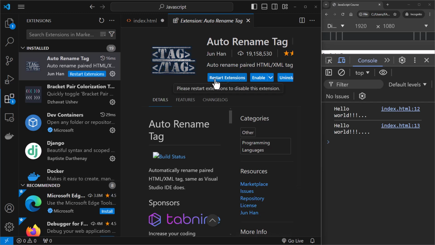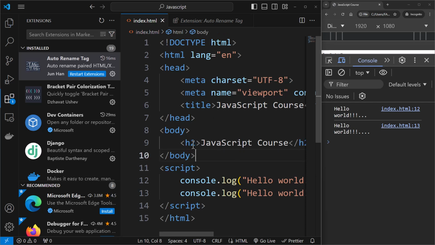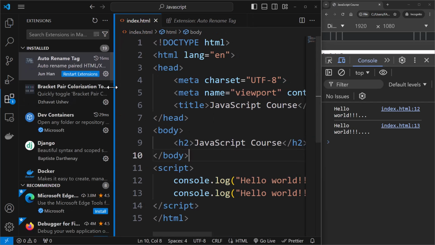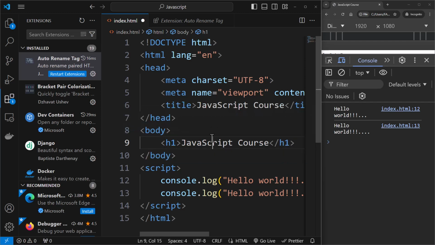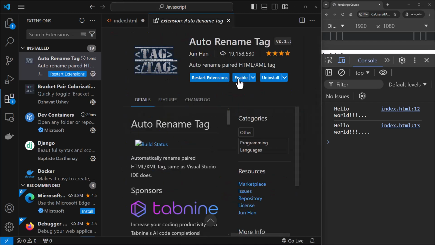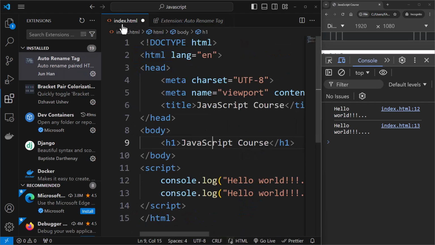So if I disable this over here, and if I come over here and rename it, let me just collapse this a bit. If I rename this to H1 over here, it's still working. I believe the changes were not taken into effect. But let me rename this to H2. Now after restarting extensions, if I rename this to H2, this is not being renamed.